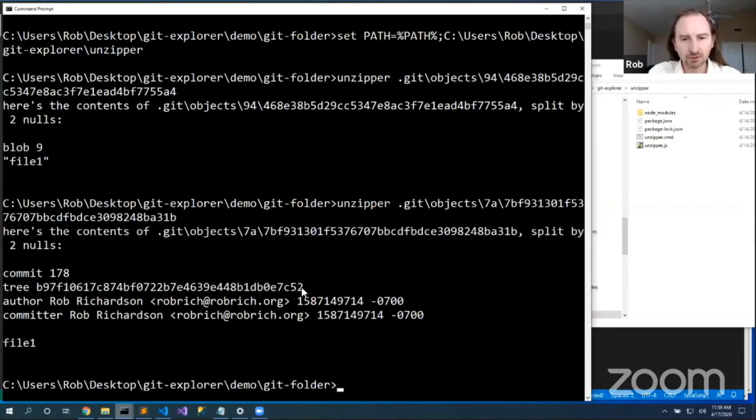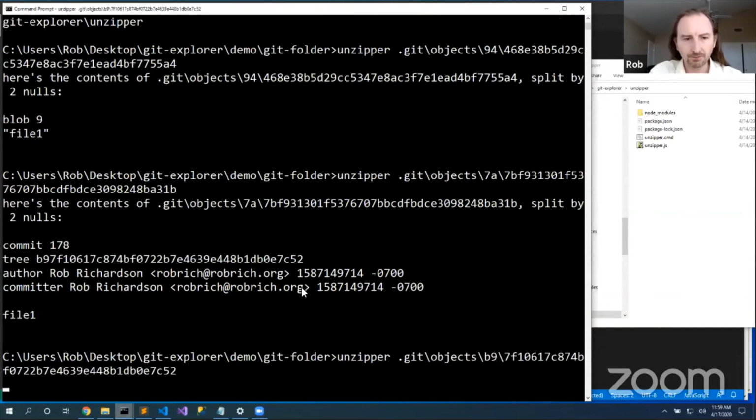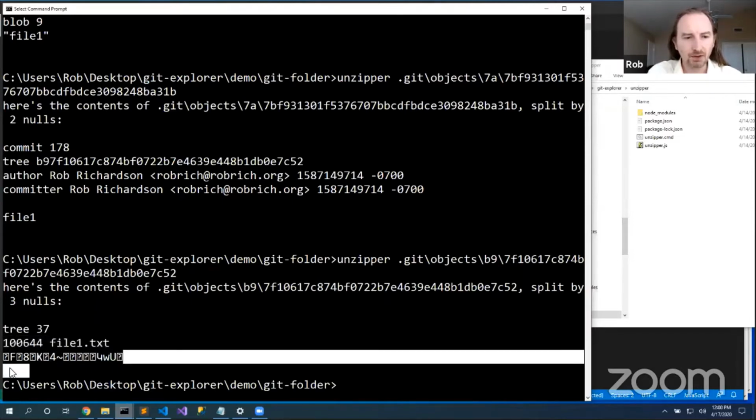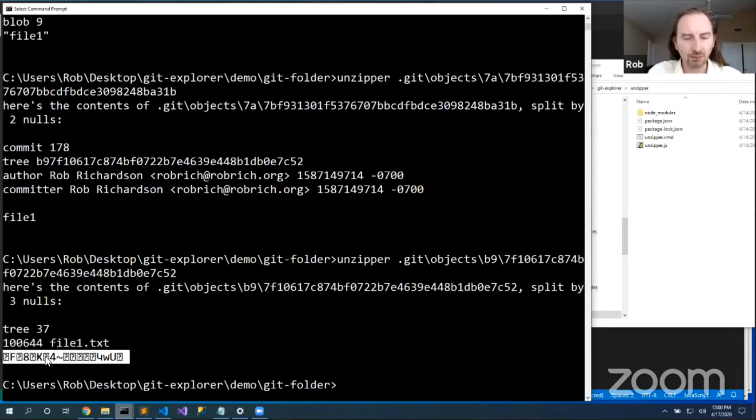Well, let's go look at that one, unzipper .git objects b9. This is a tree node, and this tree node is of size 37 bytes. A tree node references the file permissions, read, write, execute, the file name, and it also includes a binary encoded Git hash of that blob.